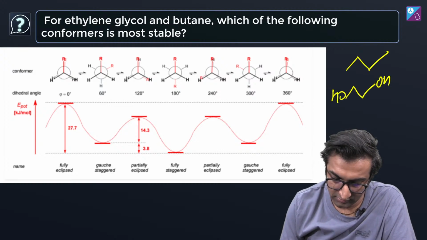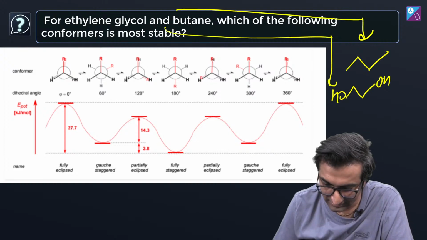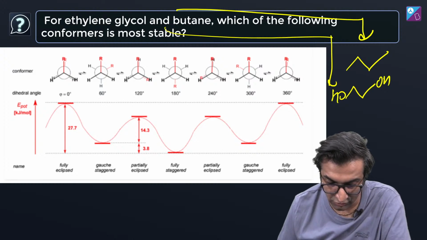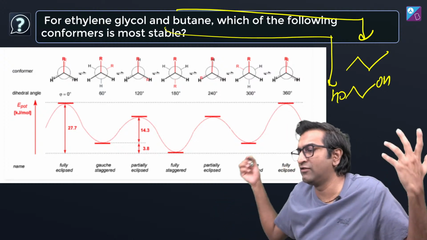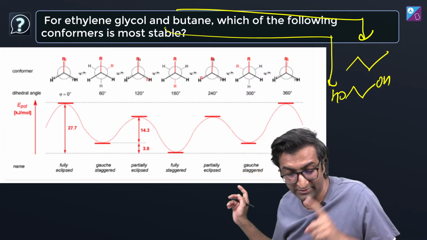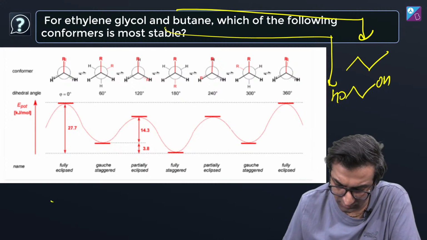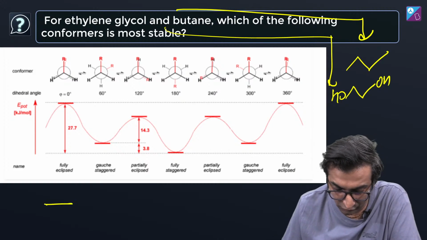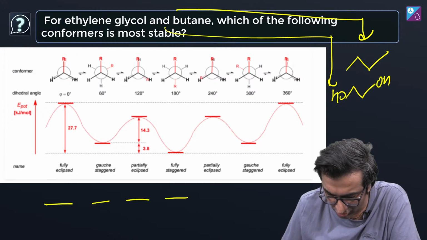In the conformers of both, which of them is going to be the most stable? Maybe you can say it doesn't matter, all conformers are the same, or there is one conformer that's more stable than the others. Take a look, I have given you four types: fully eclipsed, fully staggered, partially eclipsed and gauche.